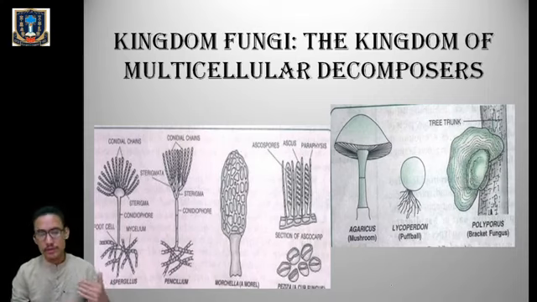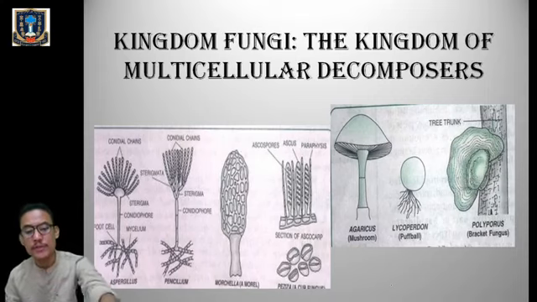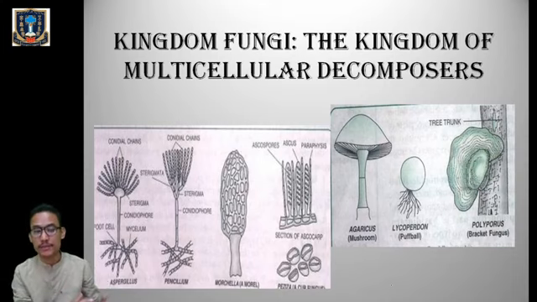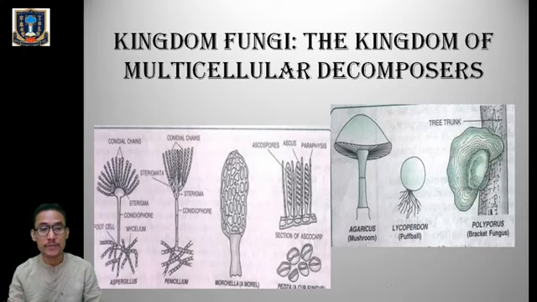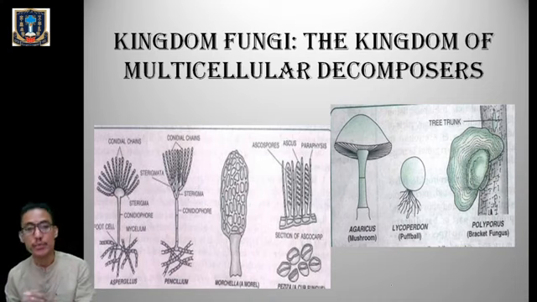Now what does this decomposers mean? Decomposers help in the decomposition of dead remains of plants and animals, where the complex organic molecules will be broken down into simple inorganic forms and can be reutilized by the plant. That means they will help in the recycling of nutrients. So kingdom fungi is known as the kingdom of multicellular decomposers.